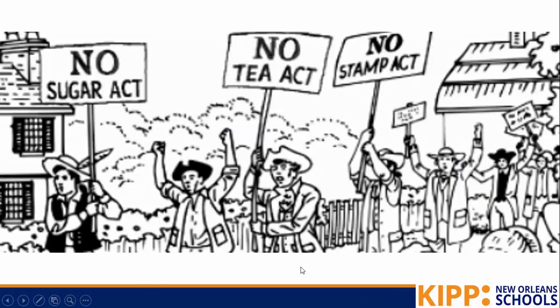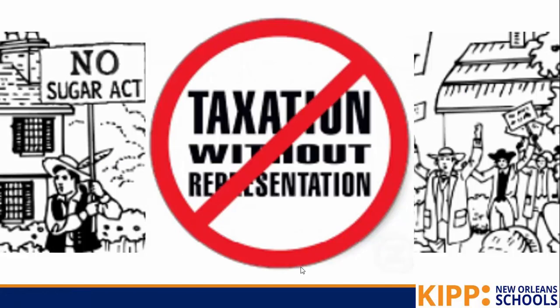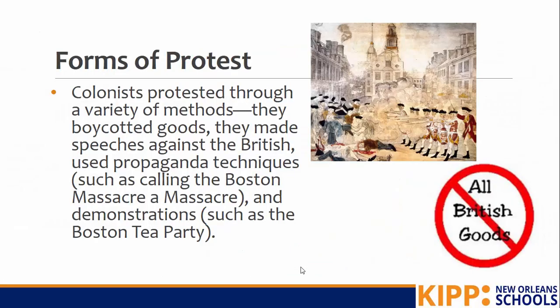And here's an example of some people protesting the taxation without representation. They did not support it. The colonists protested through a variety of methods. They boycotted goods, they made speeches against the British, they used propaganda techniques such as calling the Boston Massacre a massacre, and demonstrations like the Boston Tea Party.